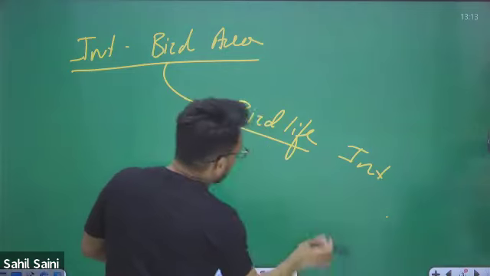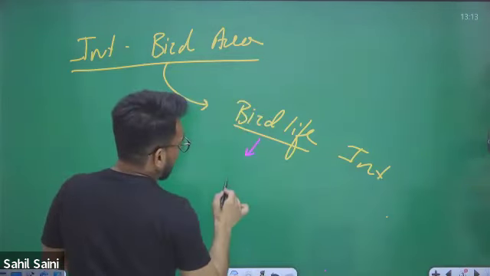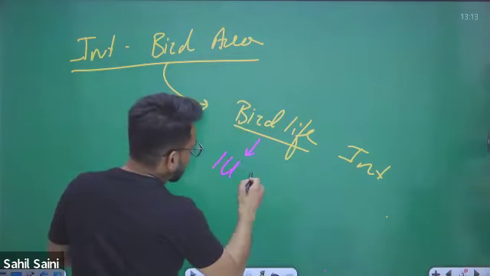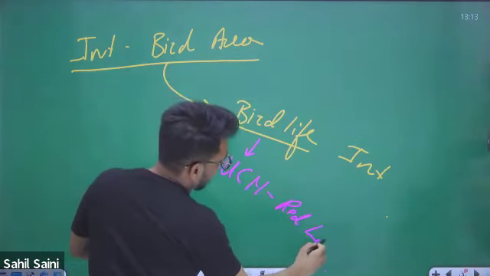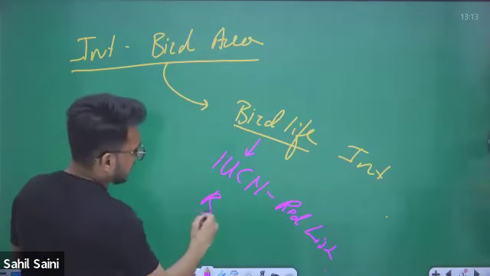Now, BirdLife International is the official agency which releases the IUCN Red List for birds.